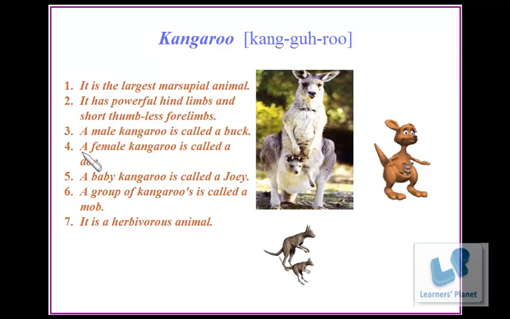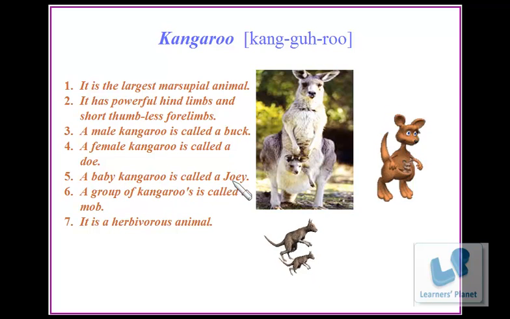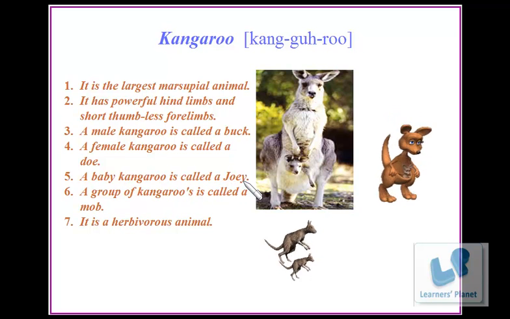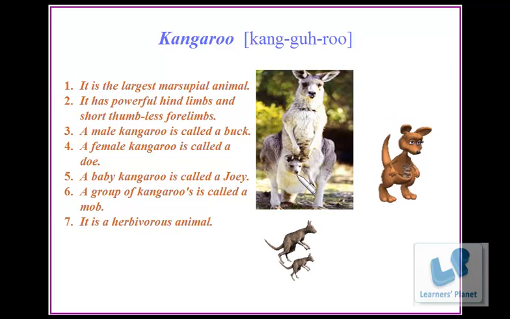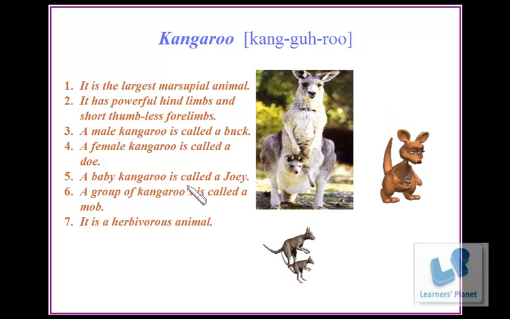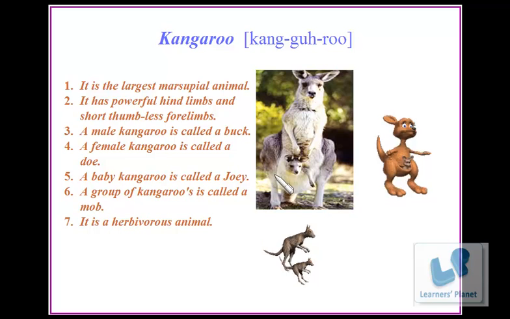A female kangaroo is called a doe. A baby kangaroo is called a joey. A joey, it's similar to the koalas. When the baby kangaroo is small, for 5 to 7 months, it stays in the mother's pouch.